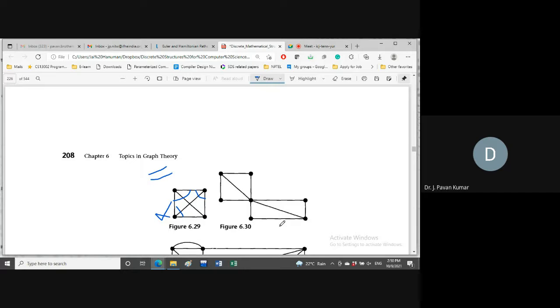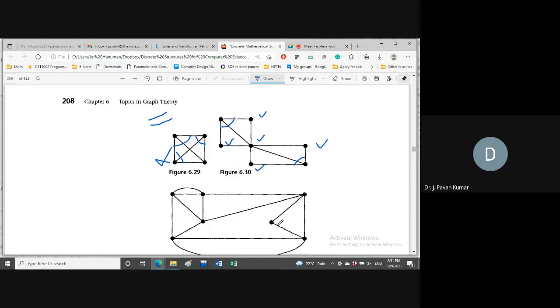Next, consider this 6.30. Euler path. Euler circuit. Euler circuit, no, why? Because this is the counter case. This is having the degree 3, so Euler cycle will not exist. Euler path. Now, how many vertices of odd degree are we having? These two and any other? For this 2 is the degree. For this 2 is the degree. For this 6 is the degree. For this 2. For this 2. So all the remaining are having even degree. Only 2 vertices of odd degree. So we can have Euler path in this particular graph.